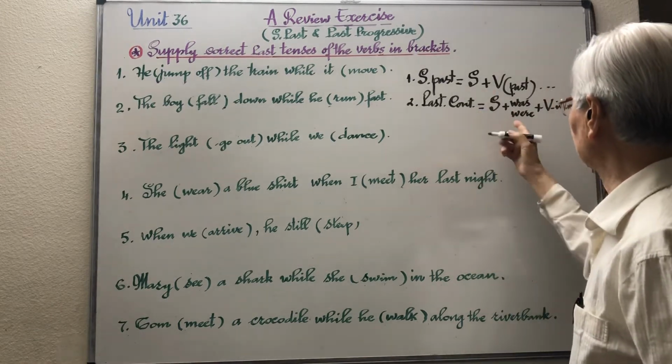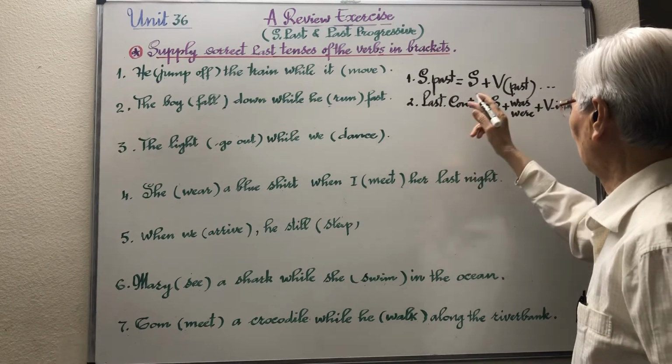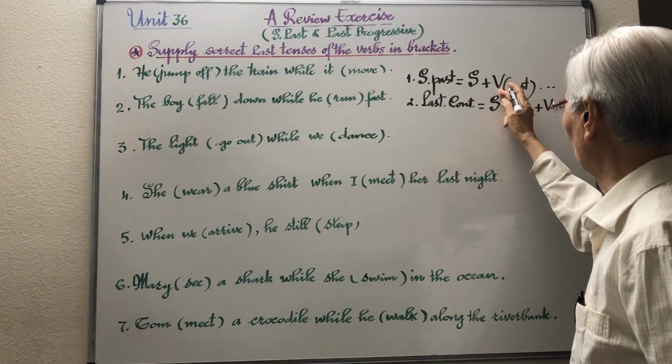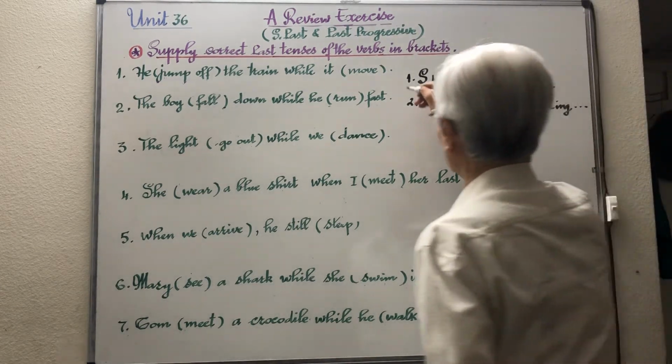Really pay attention to the subject and verb. Subject and verb. That's important.